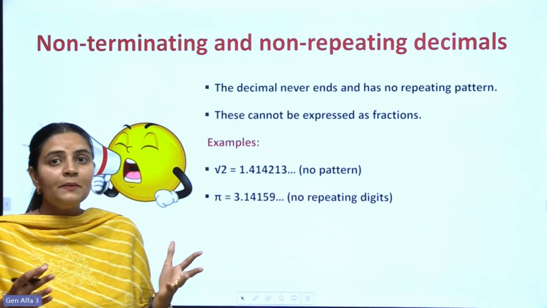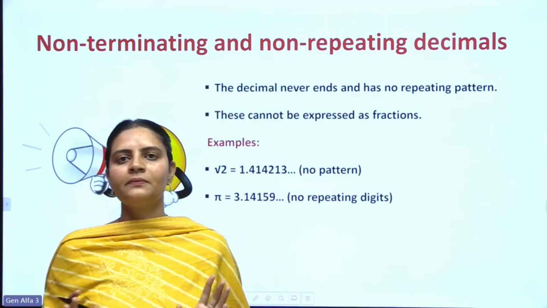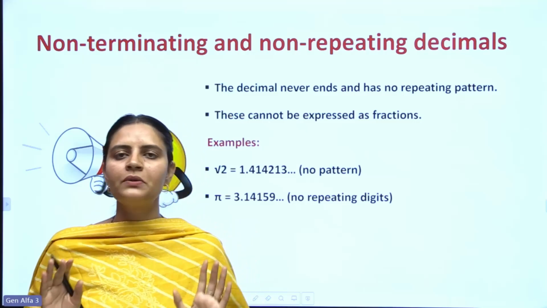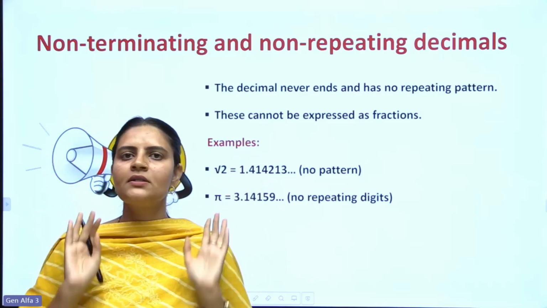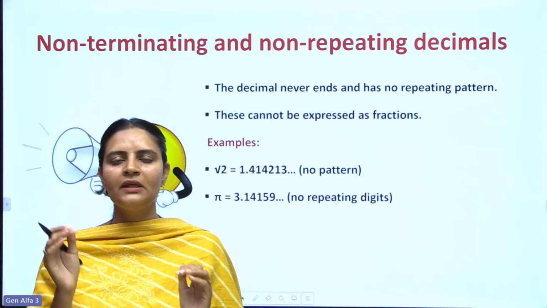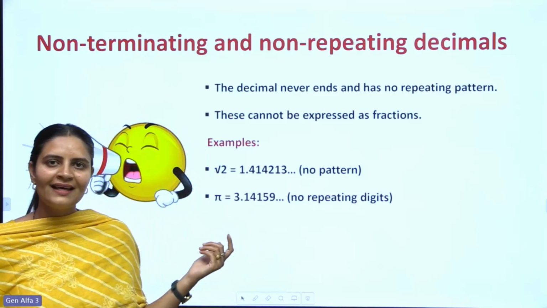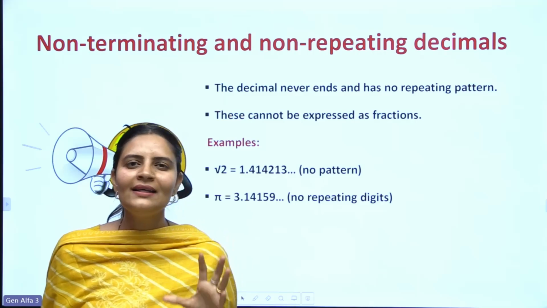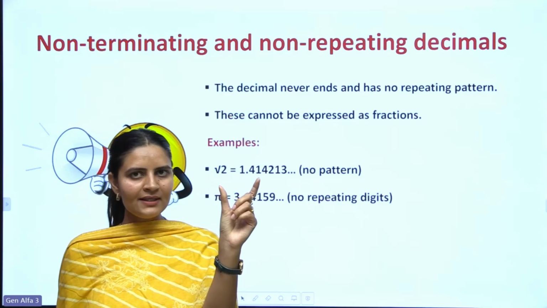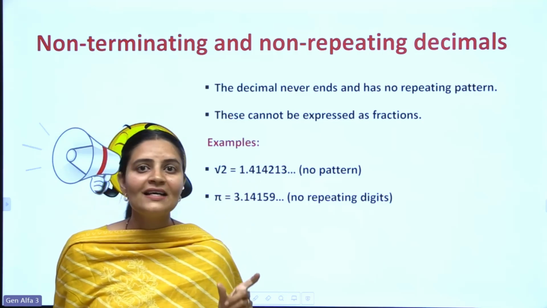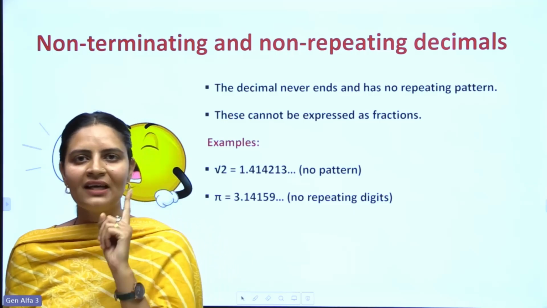Now, the decimal never ends because it is non-terminating, and also doesn't get repeated. We have no idea about these kinds of numbers. Non-repeating, not having any pattern. Non-terminating, non-repeating. So that would be what? That has a special name. The wild one. Irrational numbers. Yes? If it ends or repeats, rational. If it does not end, does not repeat, it is your irrational number.